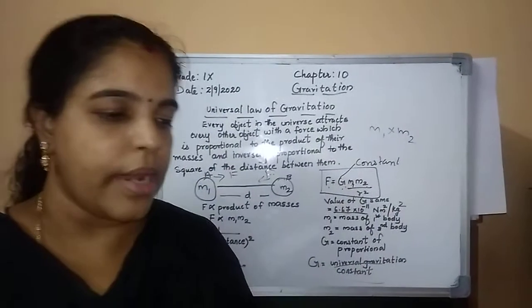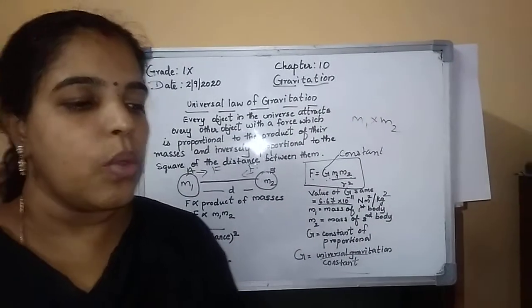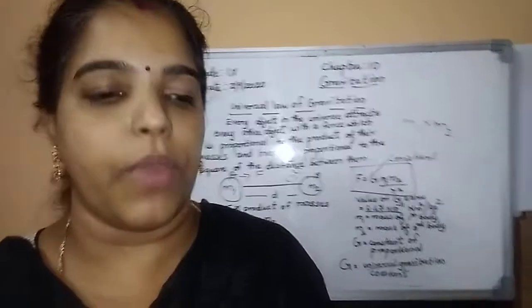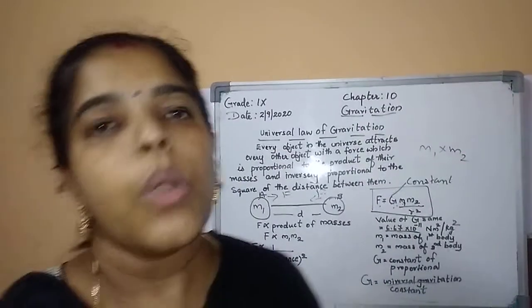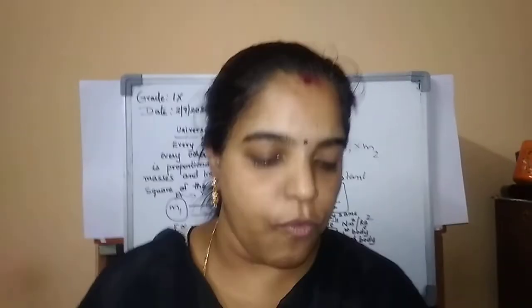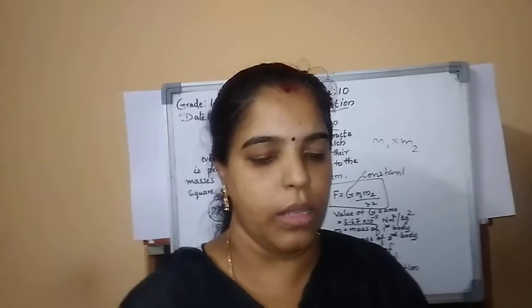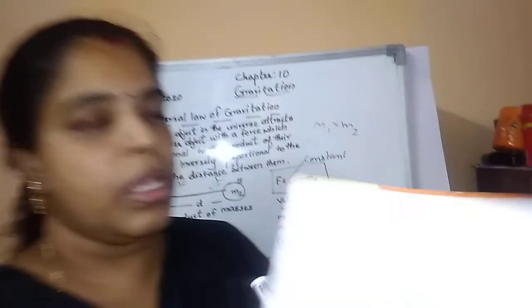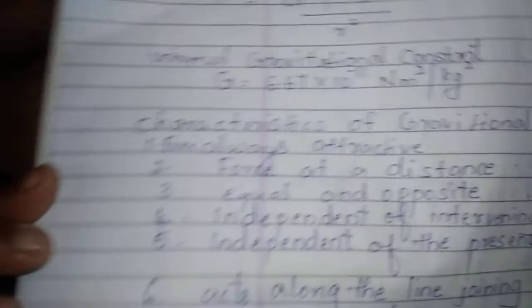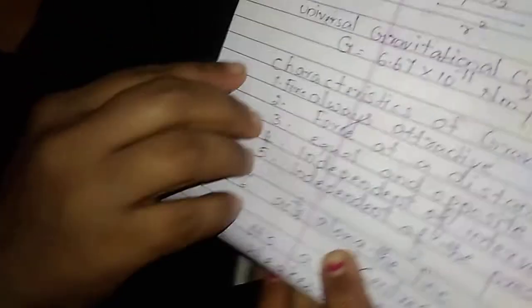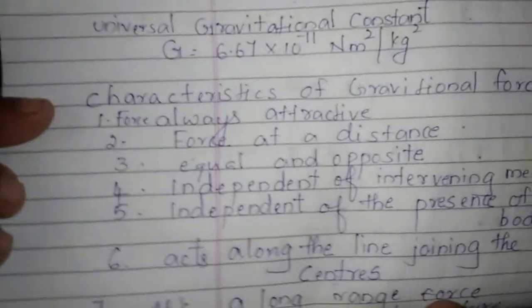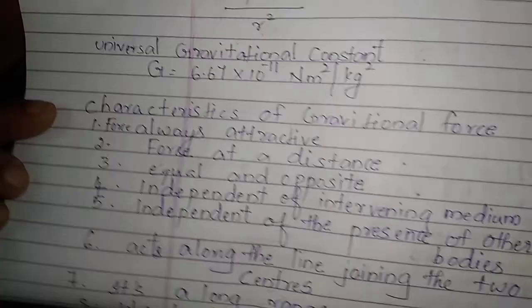Next, I want to write some points I have written here: the characteristics of the universal gravitational force. What are the characteristics of gravitational force? I will show it here, you can see. These are the points of the universal law of gravitation force. Just have a look, and now I will read them.